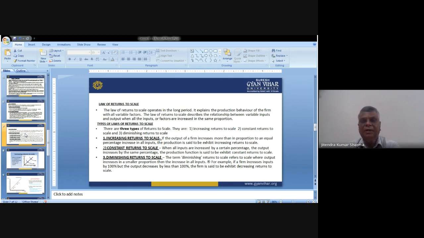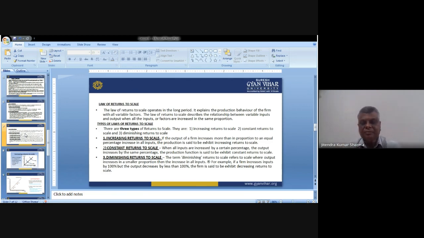It is very clear that once again you try to understand the law of return to scale. It describes the relationship between the variable input and outputs when all the inputs or factors are increased in the same proportion. It means that if we increase the inputs in the same proportion, then the output will change in the same proportion.